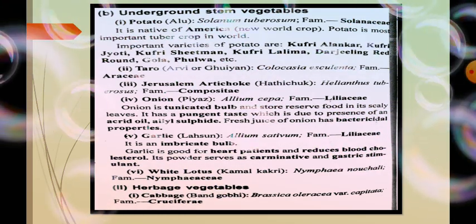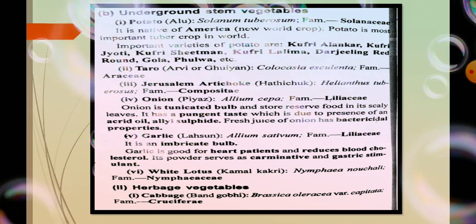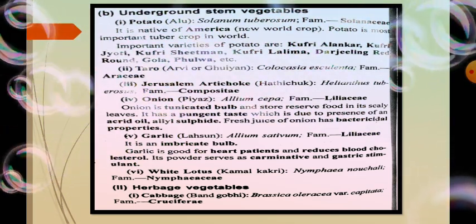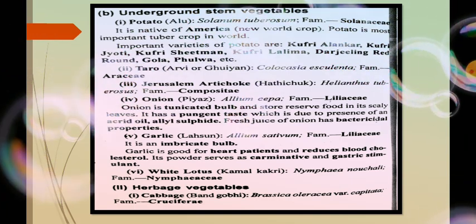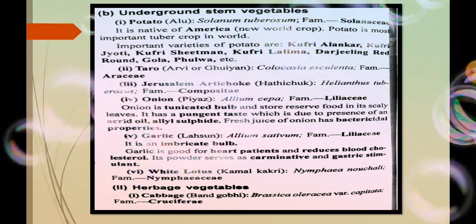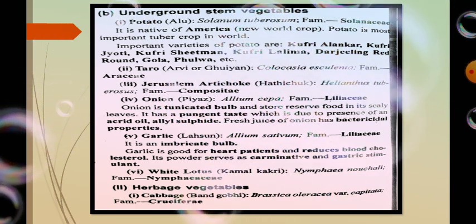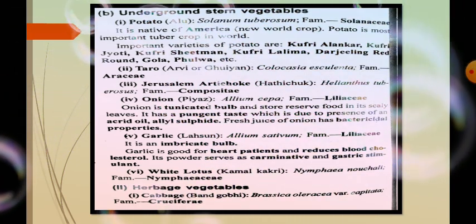These are some important varieties of the potato. Then comes the taro, Arvi or Guya. Its common name is the Arvi or the Guya. Its scientific name is Colocasia esculenta, and it belongs to the family Araceae.